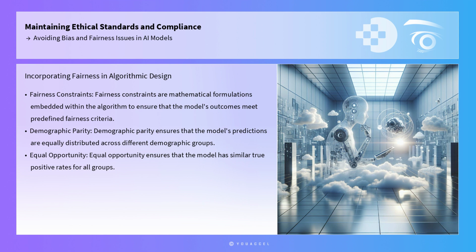Another effective approach is to use fairness constraints in the algorithmic design. Fairness constraints are mathematical formulations embedded within the algorithm to ensure that the model's outcomes meet predefined fairness criteria. These constraints can take various forms, such as demographic parity, which ensures that the model's predictions are equally distributed across different demographic groups, or equal opportunity, which ensures that the model has similar true positive rates for all groups. By incorporating these constraints, developers can create models that are more equitable in their predictions.